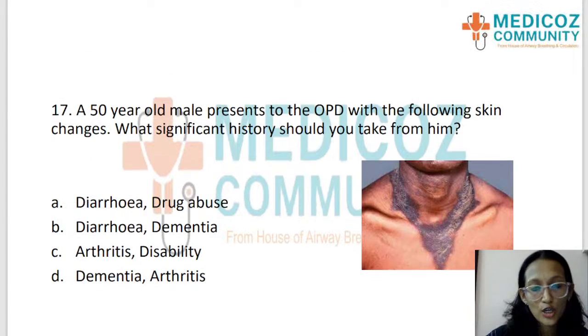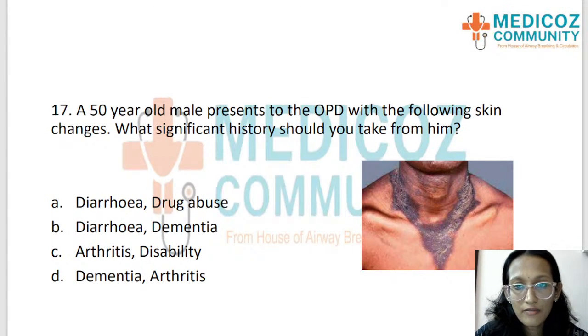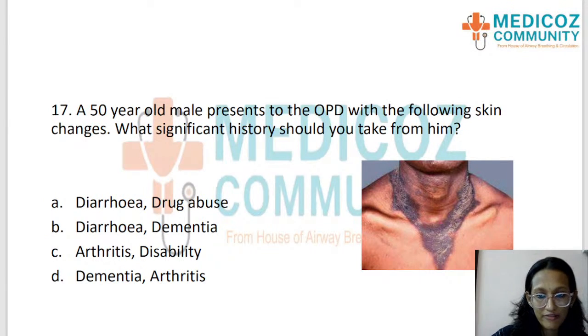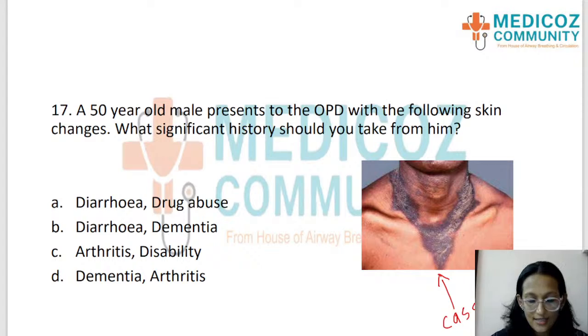Moving on to the next question, the 17th question. A 50-year-old male presents to the OPD with the following skin changes. What significant history should you take from him? So you have a picture. Please identify what the picture is. It's a very important one. What is the picture showing? This is something called Casal's necklace. What is Casal's necklace? In which disease are we getting this?